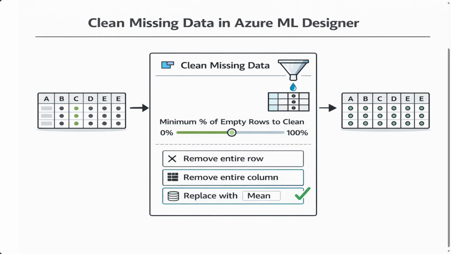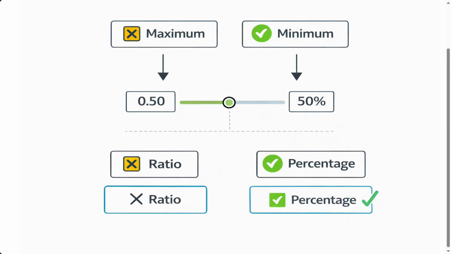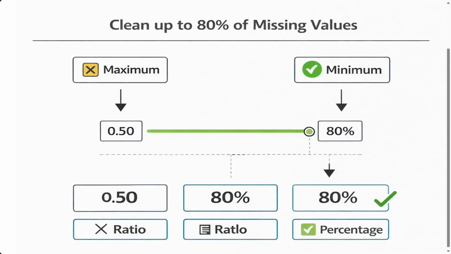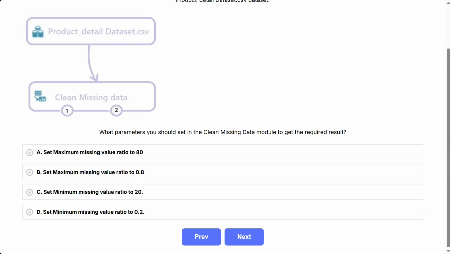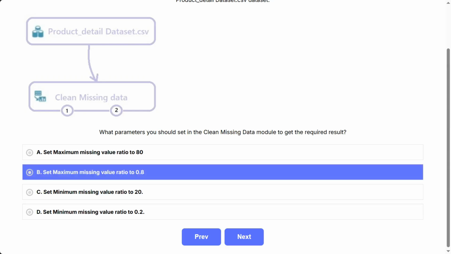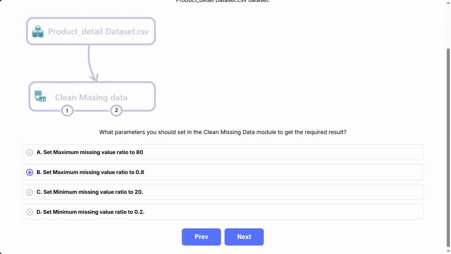This question is about machine learning, specifically how to configure the Clean Missing Data module in Azure ML Designer to control how much missing data gets cleaned. The key challenge here is understanding two things: which parameter to use, maximum versus minimum, and what format the value should be in, ratio versus percentage. Your job is to pick the setting that allows cleaning to happen for up to 80% of missing values. The correct answer is B. Set maximum missing value ratio to 0.8.